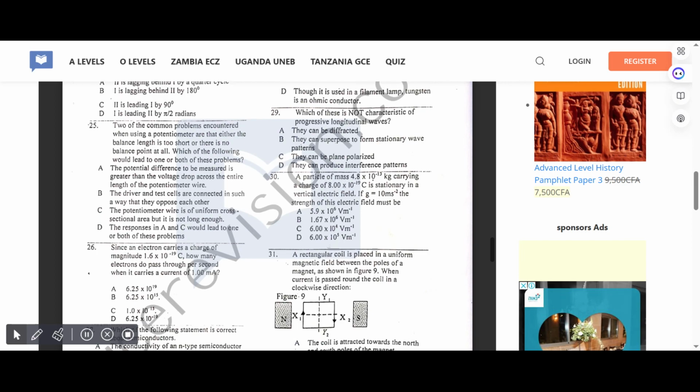Which of these is not a characteristic of progressive longitudinal waves? Correct answer for 29 is C. They can be plane polarized.